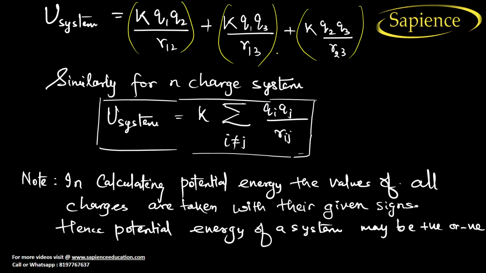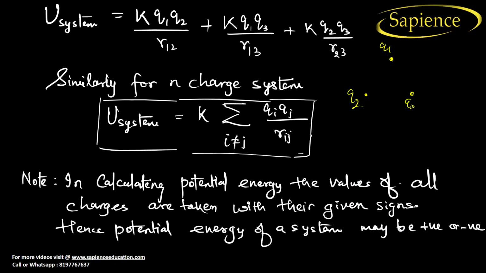So see here, if you have a system of three charges, charge q1, charge q2, and charge q3, you have to add k q1 q2 by r12.